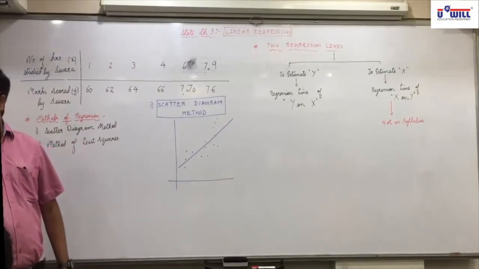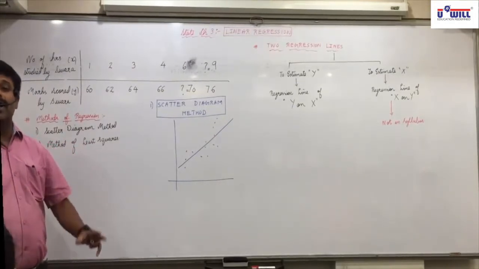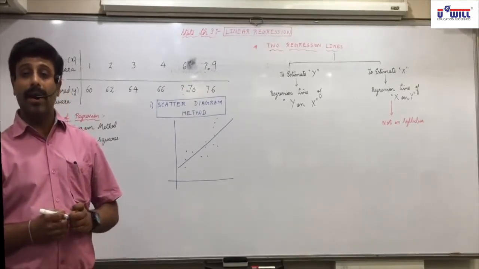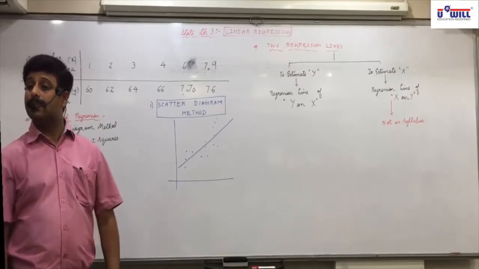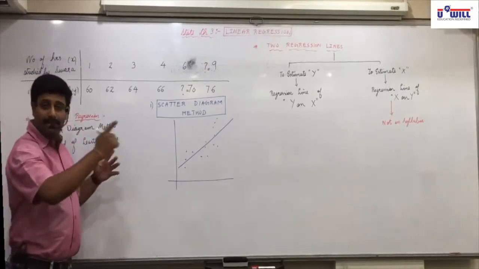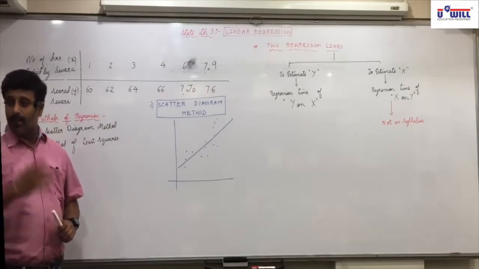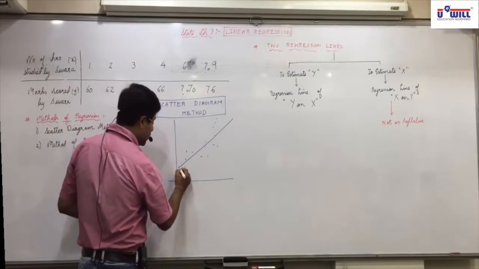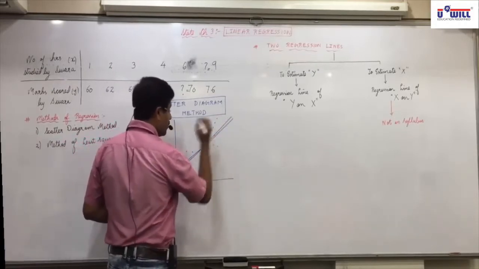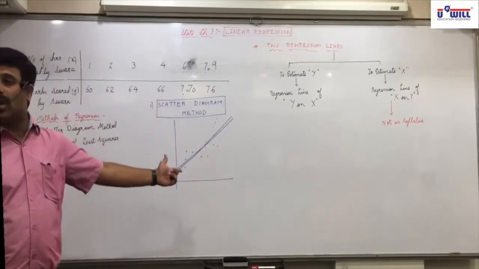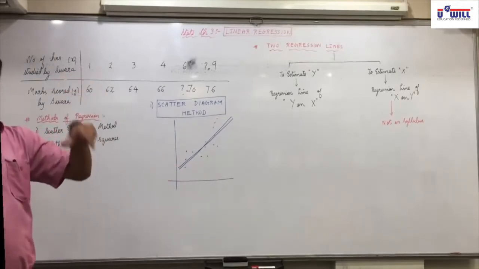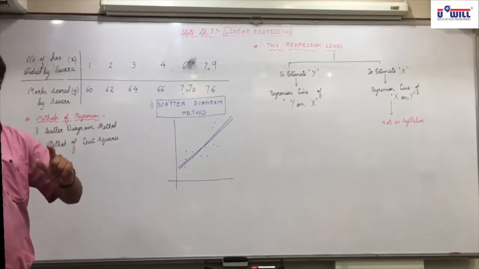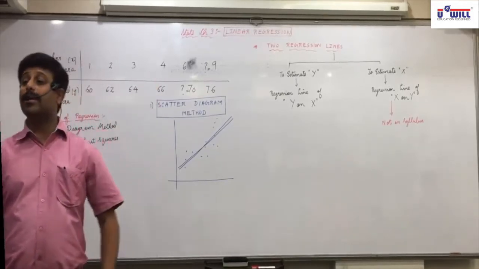Answer is over. You don't have such practical questions. Why? Because every one of you will get a different answer. Perfectly the same line everyone will not get. Suppose one of you tried, then maybe you also get a line which is close, but you get the line in this manner. Is this also close to all the points or not? Yes. So this is the limitation. It can be asked for 1 mark: what is the limitation of the scatter diagram method? Everyone will get a different line of regression.